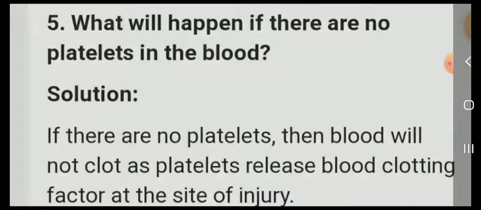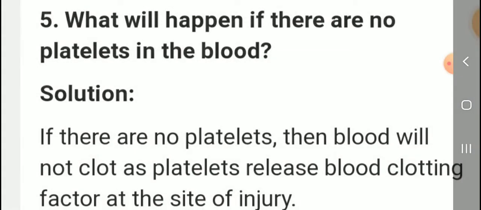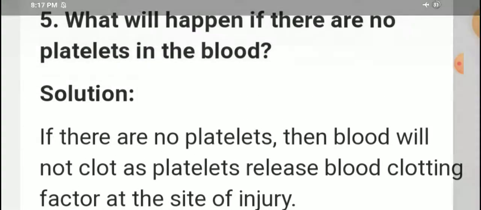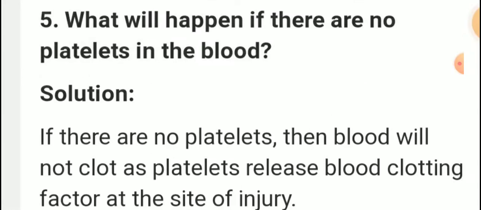Then next, what will happen if there are no platelets in the blood? The answer is, if there are no platelets, then blood will not clot. Platelets release blood clotting factor at the site of injury.